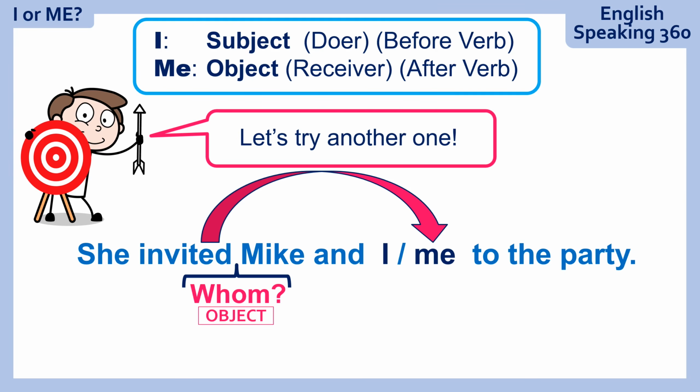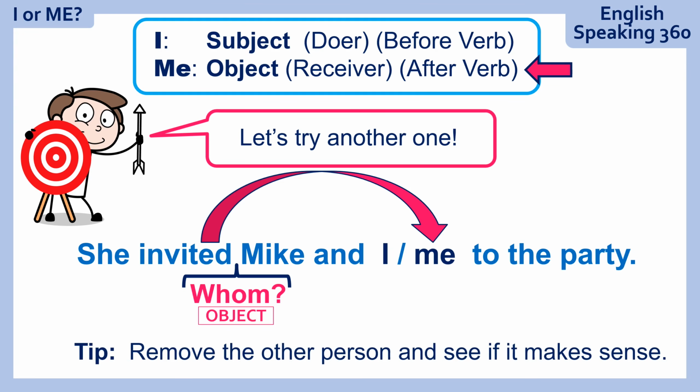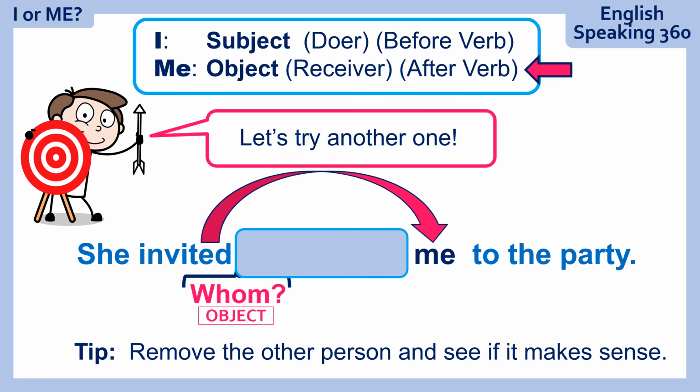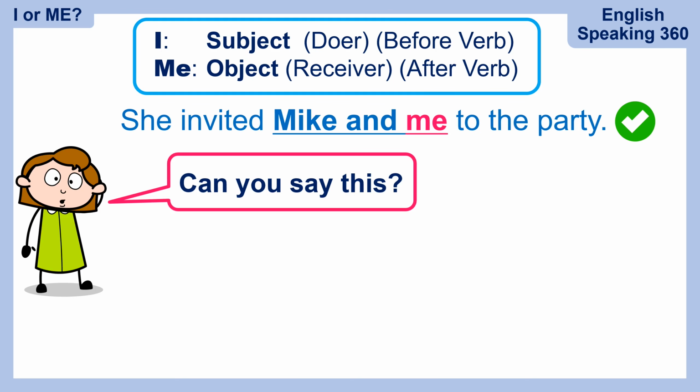She invited me to the party. You see, me is the object. It's the receiver. So me received the invitation, and it's also after the verb, so we have the right answer. Also, remember the tip, you can remove the other person. She invited me to the party. It's a perfect sentence.